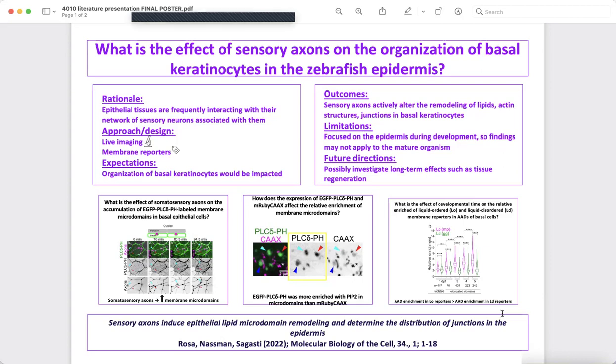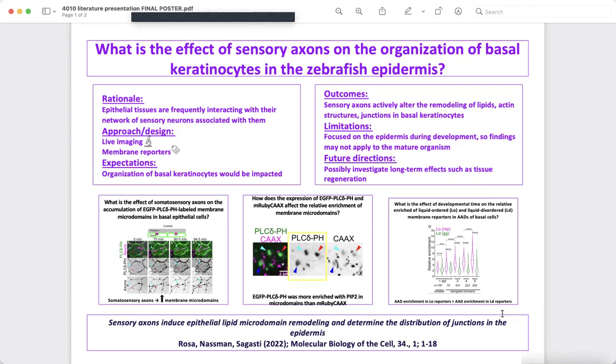Looking into the future, researchers could potentially investigate the long-term effects of sensory axon-mediated modulation of basal keratinocytes. Understanding the possible long-term effects from these interactions on tissue regeneration and other processes could offer valuable insights into strategies for implementation of tissue repair and regeneration, particularly within the medical community.